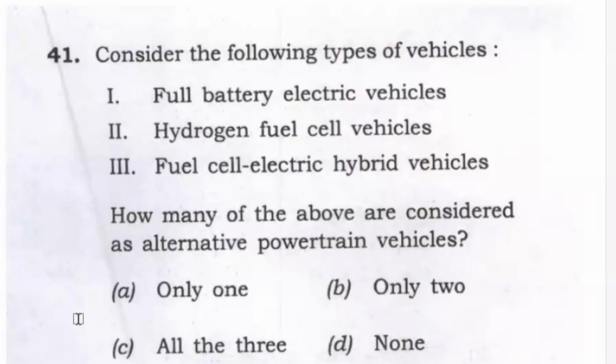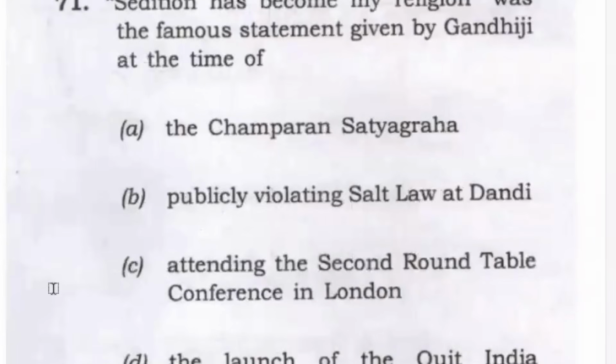Full battery electric vehicles is an alternative form. Hydrogen fuel cell vehicles is an alternative form. Fuel cell electric hybrid has to be an alternative form. These are all relatively newer powertrain methods, yet not mainstream. So the answer will be what? C, all the three.